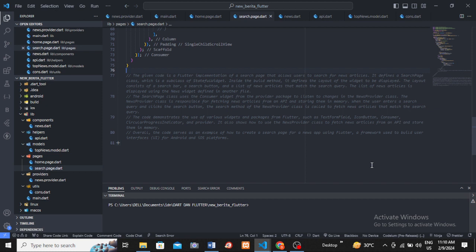Overall, the code serves as an example of how to create a search spec for a news app using Flutter, a framework used to build user interfaces (UI) for Android and iOS platforms.